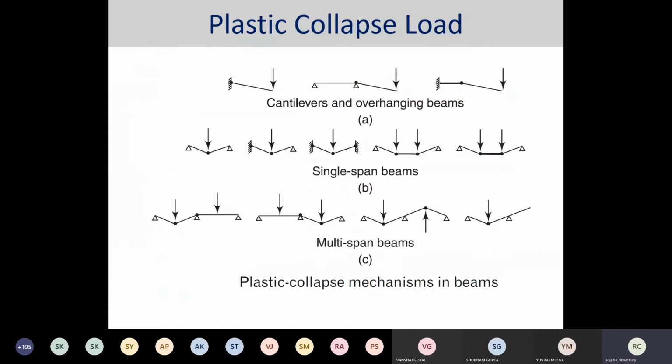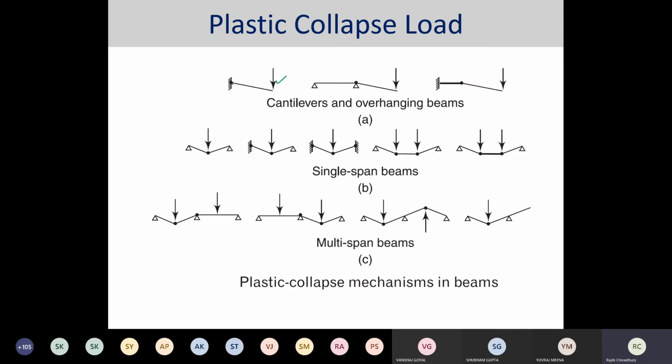Right? So next, I just want to make use of this particular slide to give you some understanding of how the hinges form, or where the hinges form, depending on the different geometry and different loading conditions. For the first case, it is a cantilever beam.